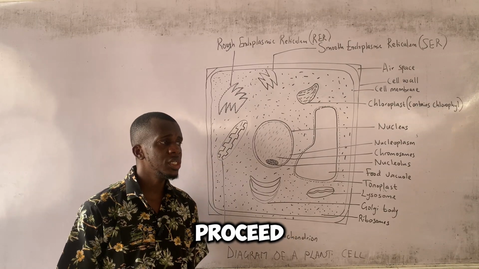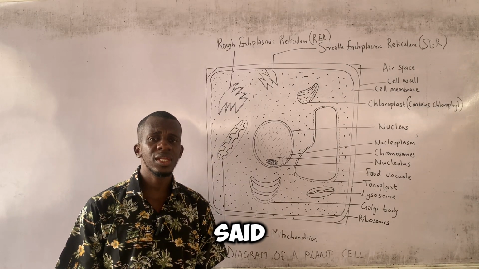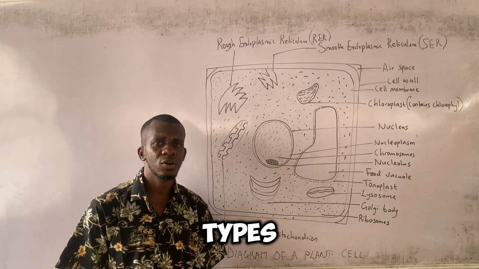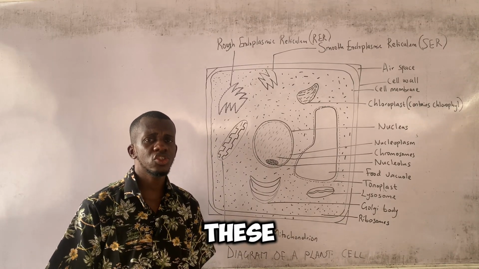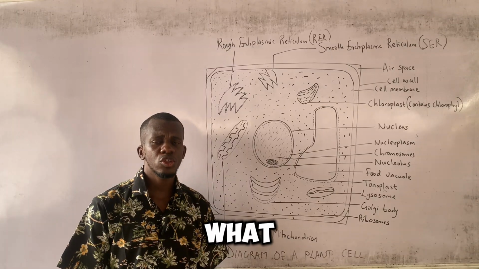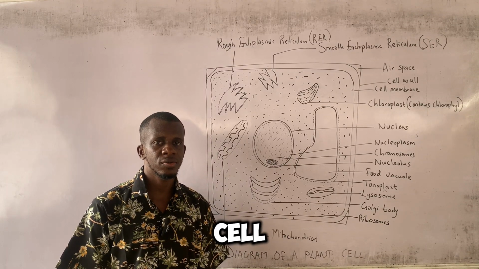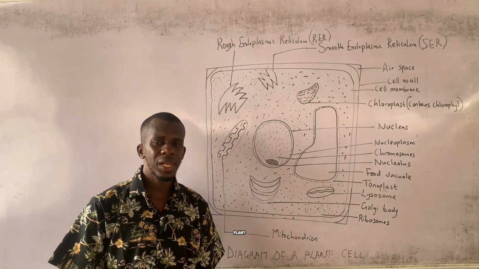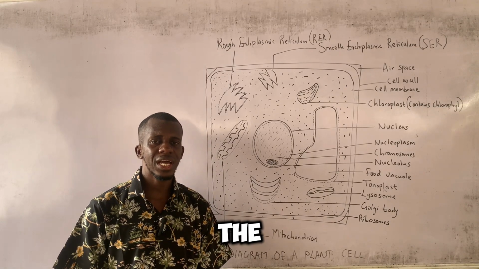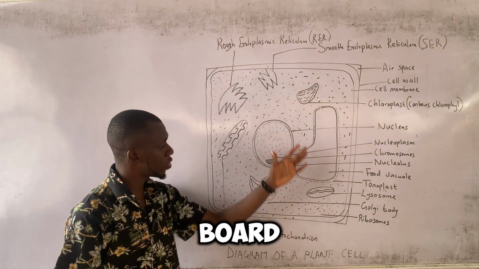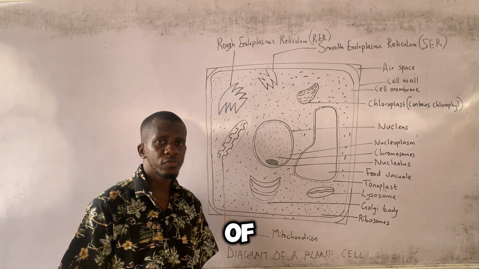We proceed. Now, that being said about the cell, it will interest you to know that there are two types of cells. These two types are the plant cell and the animal cell. This you have right here on the board is the diagram of the plant cell.